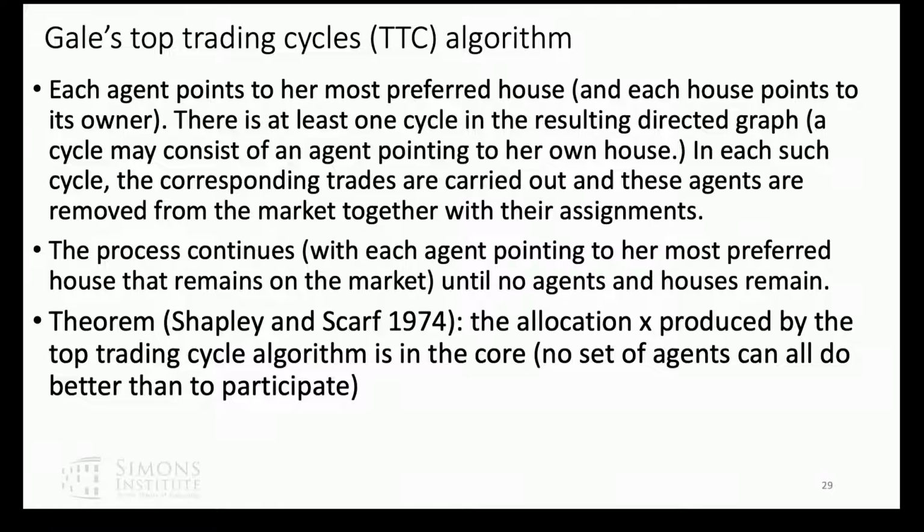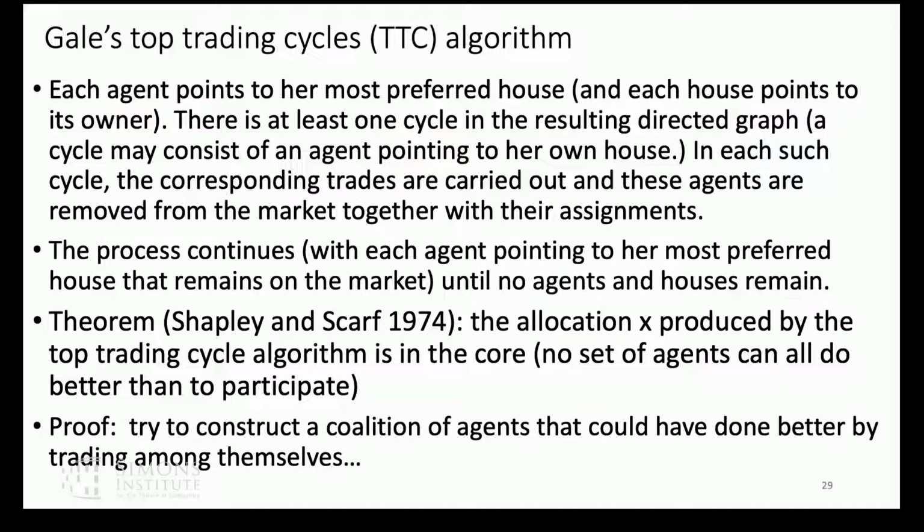And the theorem is that the allocation you get when everyone has left the market, which must happen in at most n steps, there are n traders, is in the core. And the verbal proof is: think about a coalition that could do better, could get an allocation it prefers by trading its own goods, its own initial endowments.